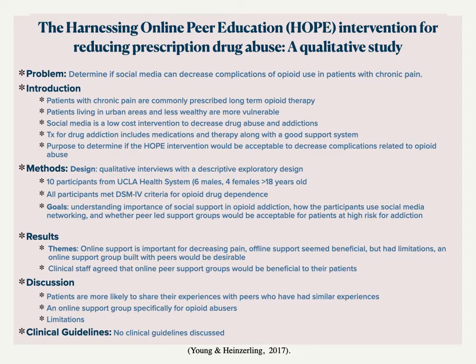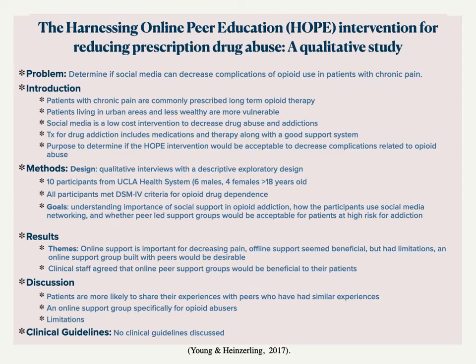For this study, qualitative interviews were used with a descriptive exploratory design. It included a total of 10 participants from the UCLA Health System. 6 were males and 4 were females. All were greater than 18 years old and met the DSM-IV criteria for opioid drug dependence.